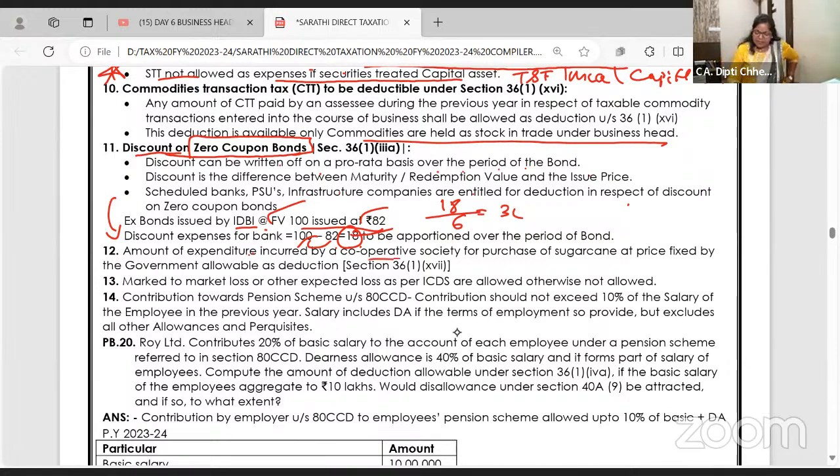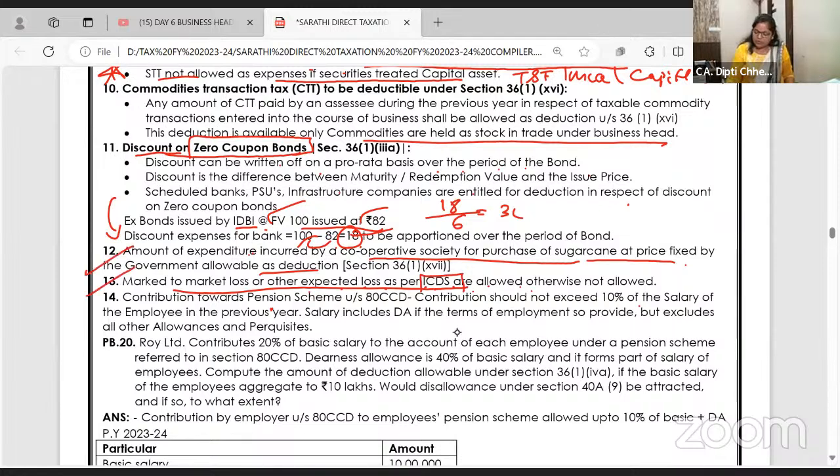Amount of expenditure incurred by a cooperative society for purchase of sugar cane, that is allowed. Mark to market loss or expected loss as per ICDS. We follow ICDS for computing business income and income from other sources. So mark to market loss is on scripts. In the scripts, what is the loss on 31st March? Okay. So as per ICDS, if they are lost, they are allowed. Otherwise, no problem. Whatever the rate is on 31st March, let it continue. Yeah. Is it clear? Mark to market loss is allowed as per ICDS.